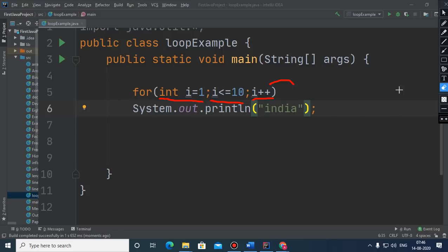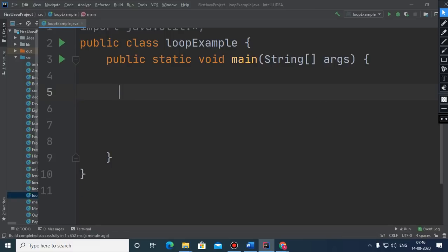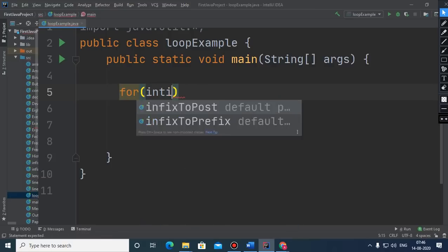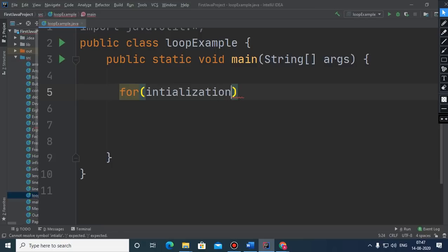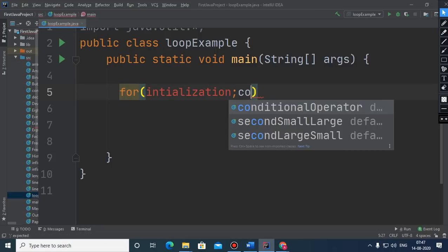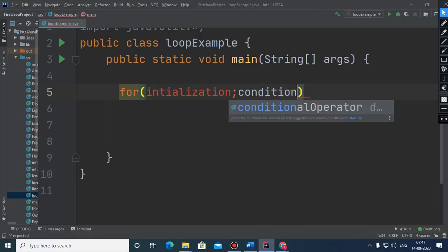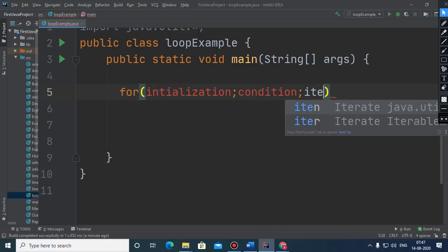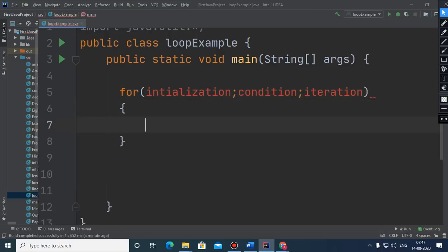So children, if you see the syntax of the loop, you can see that here it is for int, this is the initialization, and after that the condition will come, and then the iteration or updation will come, and within the loop body the block will come. So this is initialization, this is condition, and this is iteration.